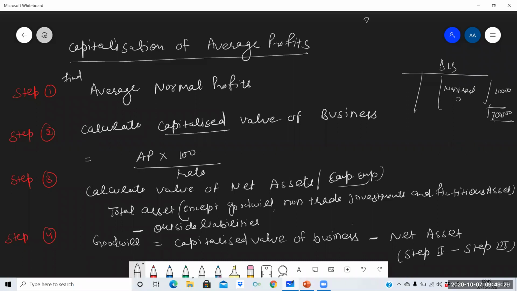And this question comes again in 3 to 4 marker. So I'm repeating the steps, then we will be doing the question. Step 1, find average normal profits. Do all the adjustments if any adjustment is given. Step 2, calculate capitalized value of business. For calculating capitalized value of business, you will be using these average profits here.